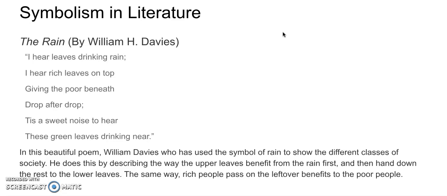In this beautiful poem, William Davies has used the symbol of rain to show the different classes of society. He does this by describing the way the upper leaves benefit from the rain first, and then hand down the rest to the lower leaves, the same way rich people pass on leftover benefits to poor people. So here, the symbolism lies in leaves and rain.